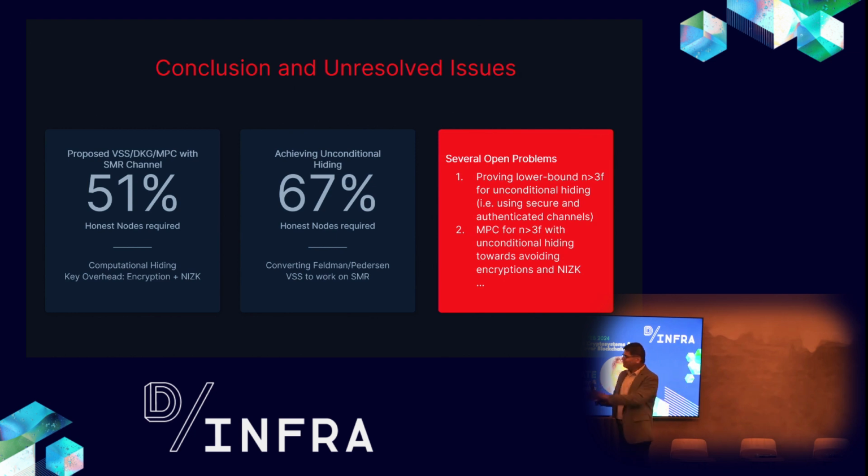And for those who are interested, these are a couple of interesting open problems, like how to prove it. If you want unconditional hiding, then you require a higher number of honest parties. What kind of encryption can we employ, and how to avoid encryption and ZK to some level are all interesting problems that I'm excited to see here. Okay, thank you.